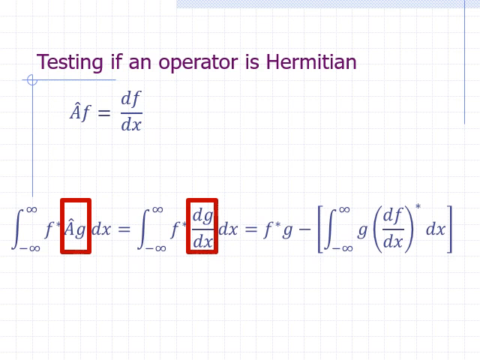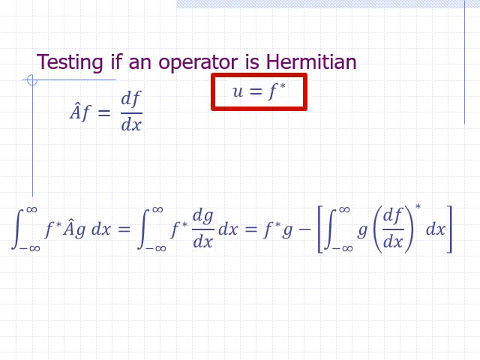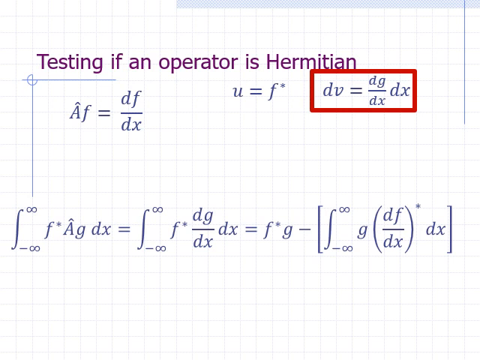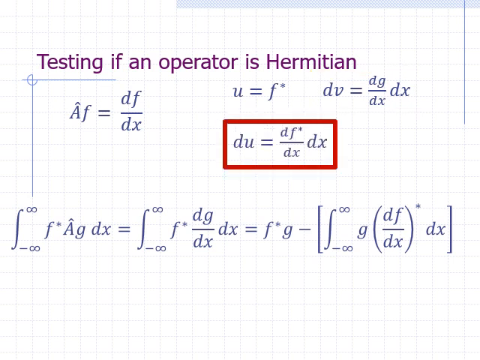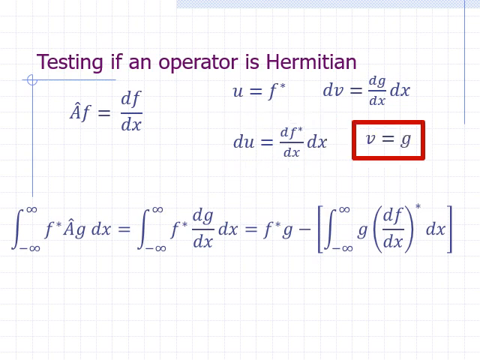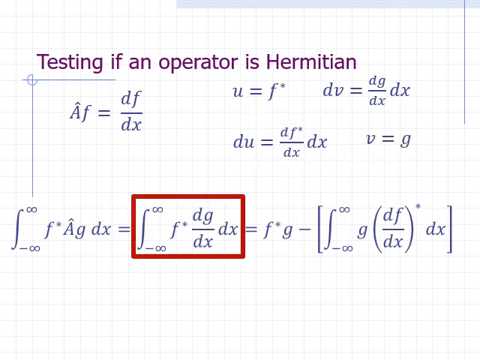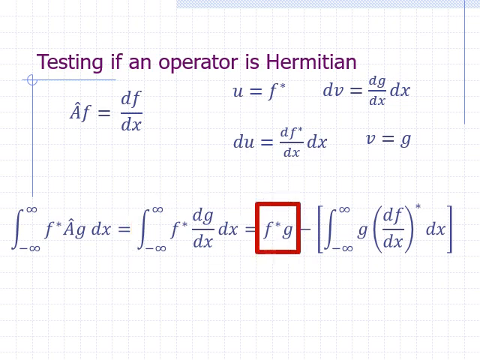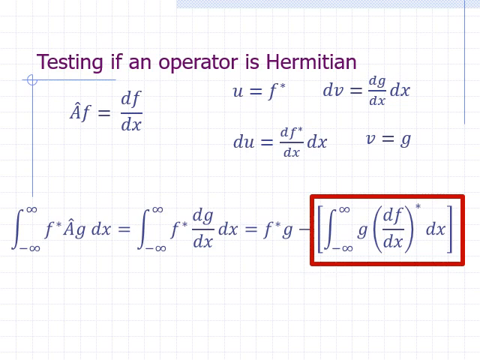We use a technique known as integration by parts. We let u equal f star and dv equal to the derivative of g with respect to x times dx. Then du is the derivative of f star with respect to x times dx, and v is equal to g. This is the integral of u dv, and it should be equal to u times v minus the integral of v du. F star times g is evaluated from negative infinity to infinity.